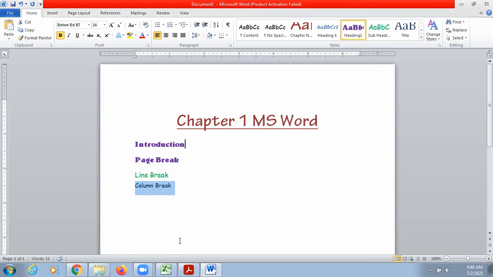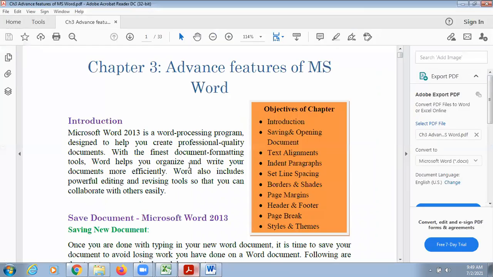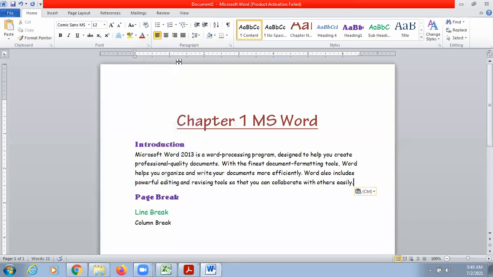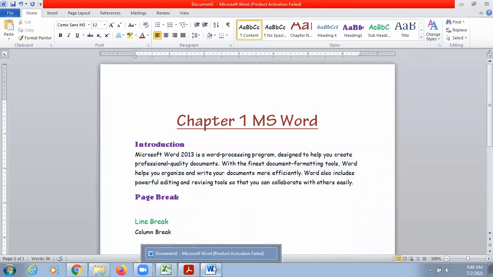Now add some introduction to the chapter. I'm going to copy and paste something. So let's say this one. Automatically it will appear in this format because this one is already selected by default. So that's why it is coming in this form. Next is, suppose, page break. So here I want to write: page breaks are of two types.